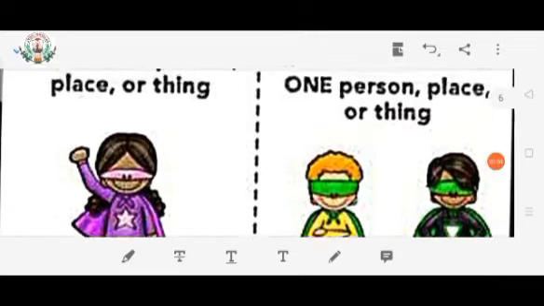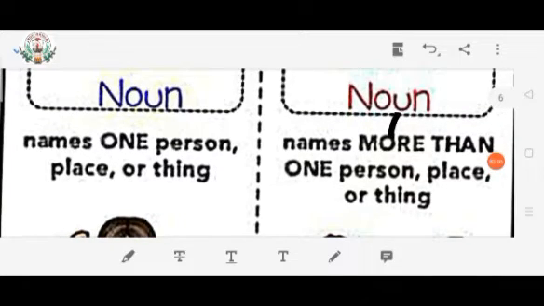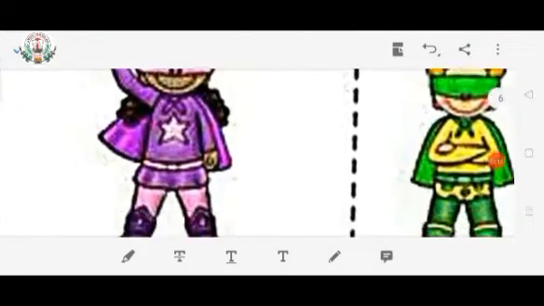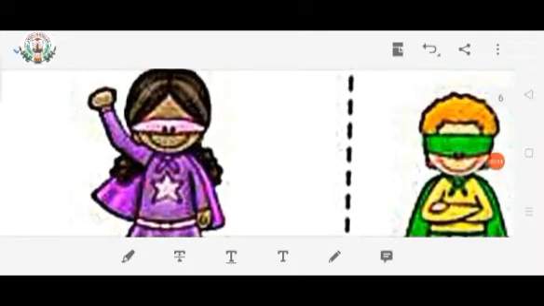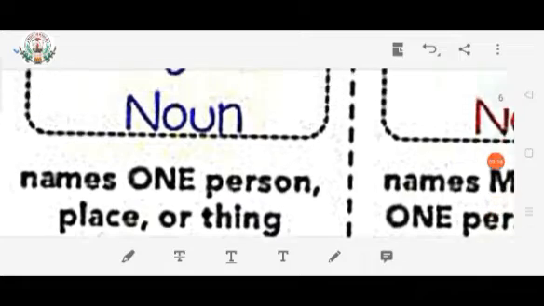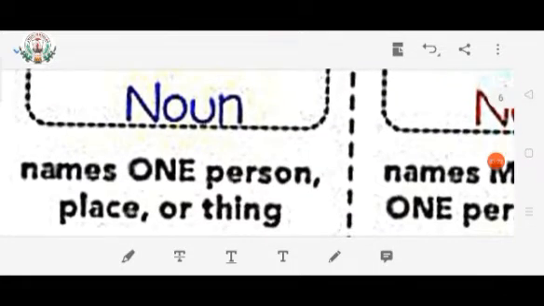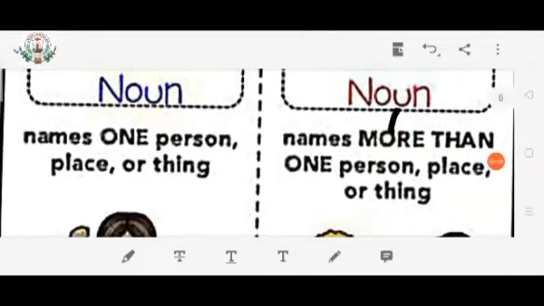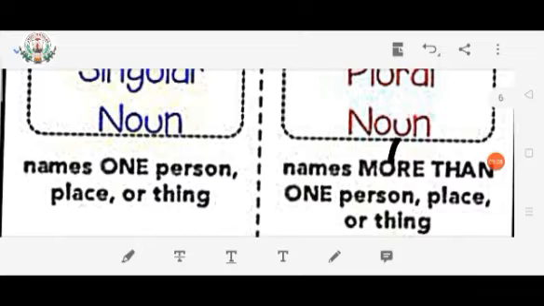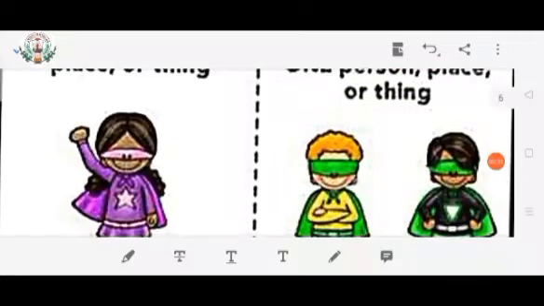It means that more than one person is there. And in singular noun, you can see only one girl is there. So, one person is there. In singular noun, it means that names of one person, place or thing, and in plural noun, more than one person, place or thing.